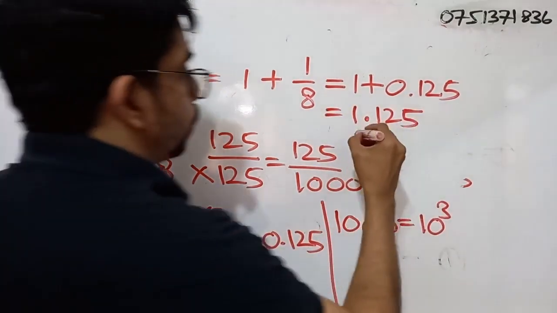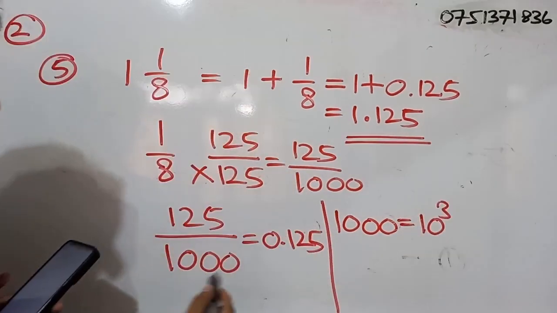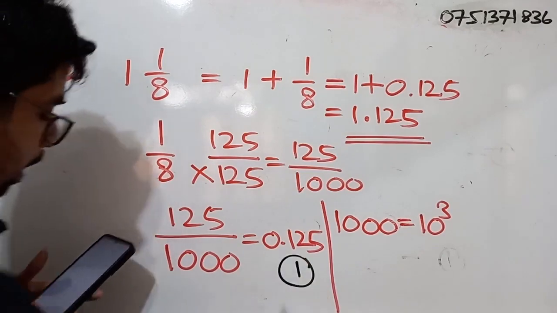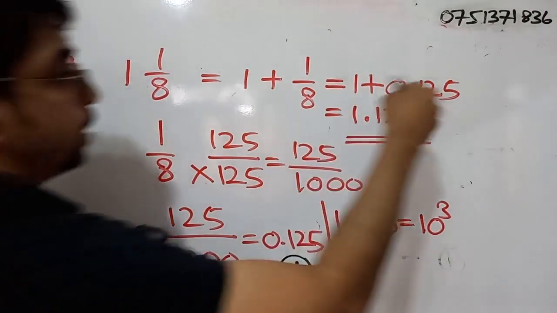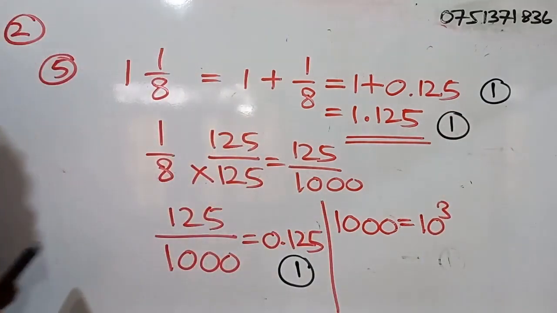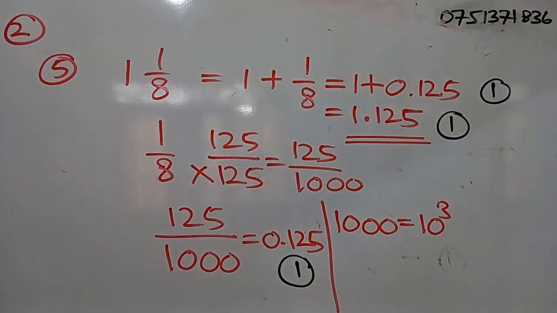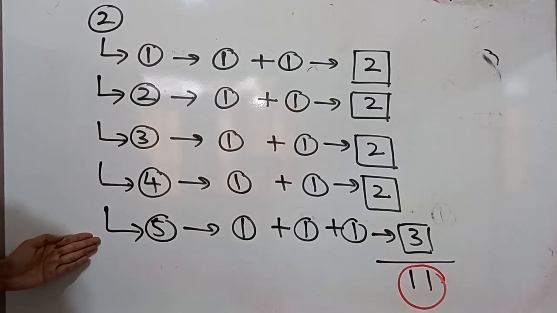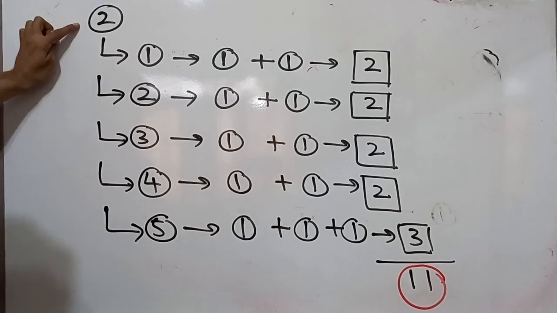1.125. So this will be the answer. For this step, you will be getting 1 mark. And for this step, you will be getting another 1 mark. And for the correct answer, you will be getting another 1 mark. Altogether 3 marks. So these are the breakdowns of the marks for question number 2.